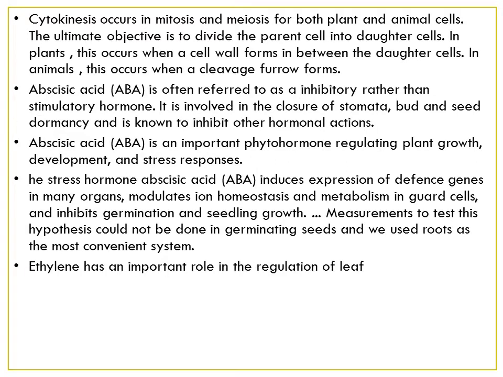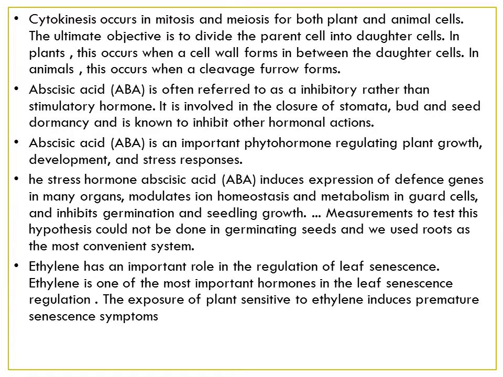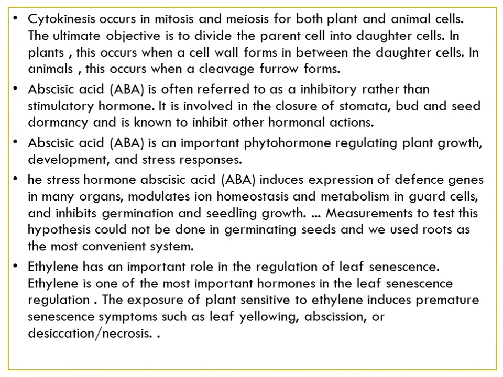Next is ethylene. Ethylene has an important role in the regulation of leaf senescence. Ethylene is one of the most important hormones in leaf senescence. What is this senescence regulation? It is the exposure of plants sensitive to ethylene which induces premature symptoms such as leaf yellowing. Leaves become yellow, we have seen, isn't it? Abscission.